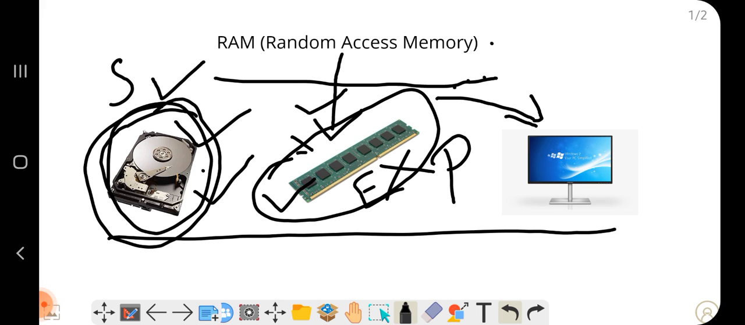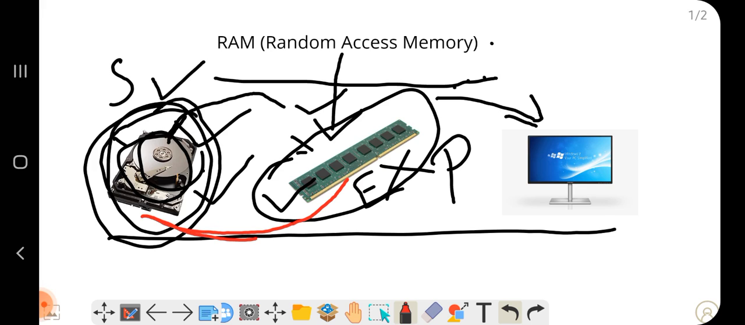What will happen first? Now the computer is switched off. When the computer is switched off, every data is stored in the hard disk. Whatever the data we have in the computer or in the mobile phone, everything is stored in the secondary storage device. When we switch on the computer CPU, or switch on the mobile phone, the data that is stored in the hard disk will be traveling from the hard disk to the RAM.